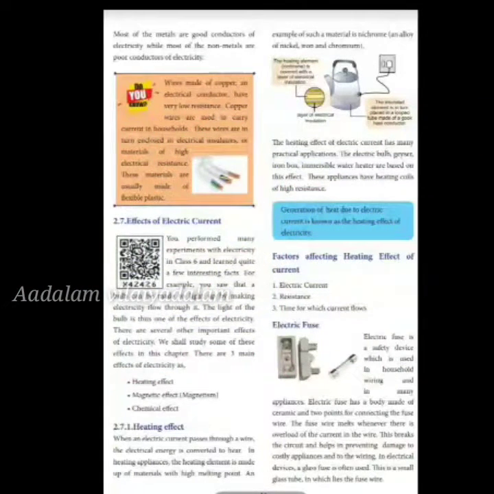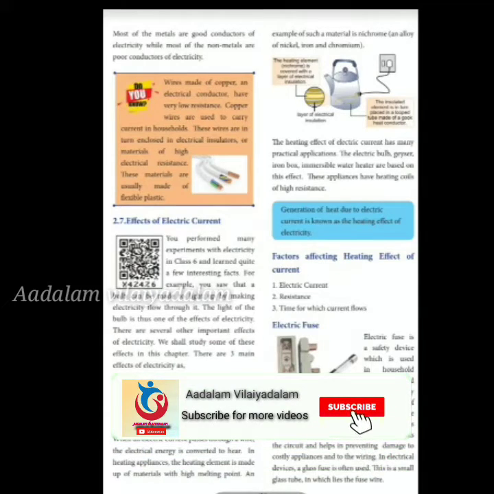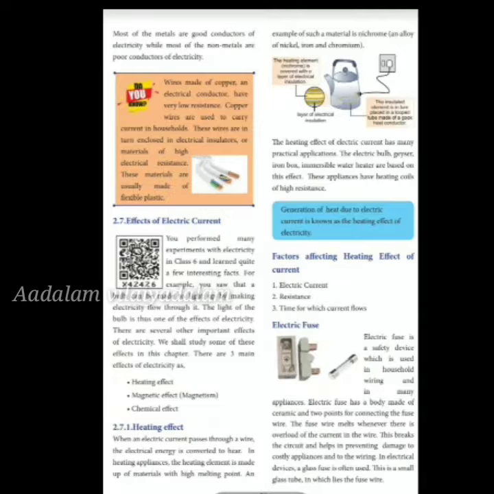This is the last part of the chapter Electricity in Science. In the last class you learned about conductors and insulators. What are conductors? They conduct current through them. They allow current to flow through them, while insulators do not allow current to flow through them.